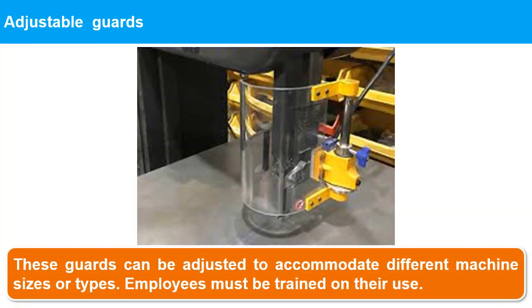Adjustable guards. Adjustable guards, like fixed guards, are permanent, but they can be adjusted to allow the machine to handle different sizes of material. They must be manually adjusted and locked into place, so all employees who will operate adjustable guards must be trained on their use. If improperly adjusted or locked, adjustable guards can fail to prevent contact with moving parts, causing serious or even fatal injury.